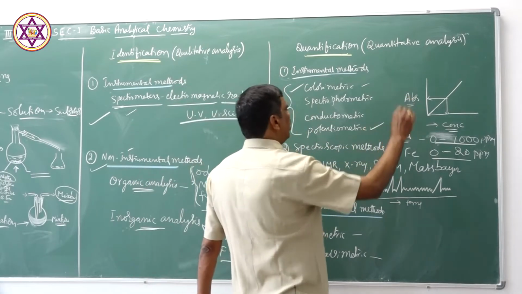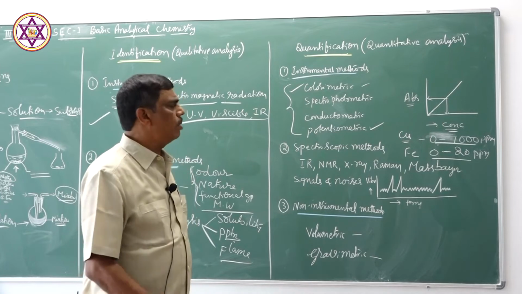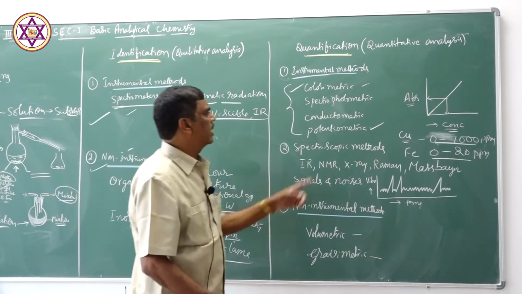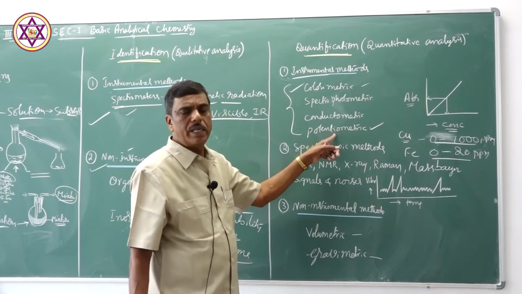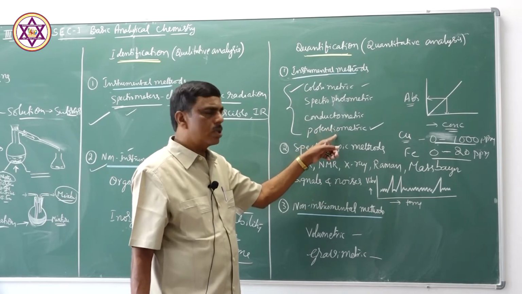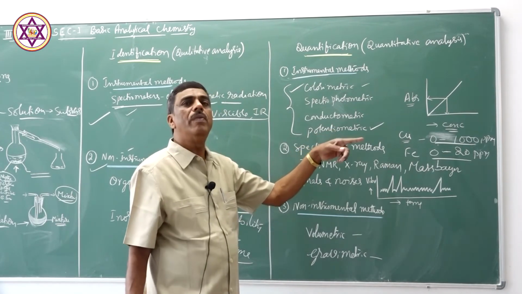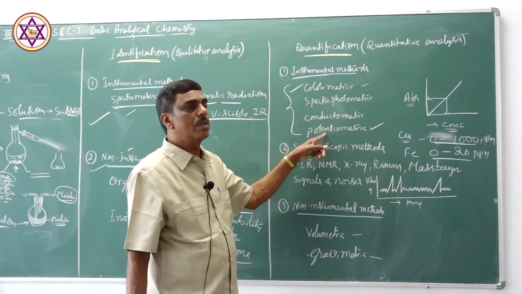Similarly, in the potentiometric method, we can find out the concentration of the solution by the titration method. An unknown solution is titrated against a known solution, for example, potentiometric titration of Mohr salt versus potassium dichromate. The potential will vary, and by changing the potential, we can find out the concentration of the solution.